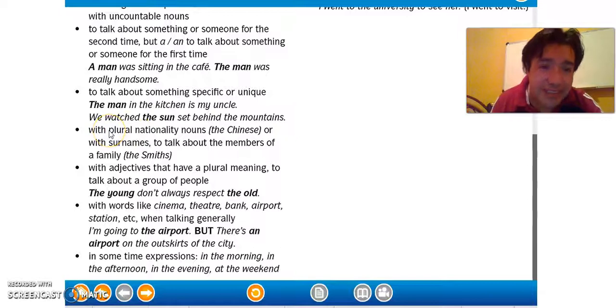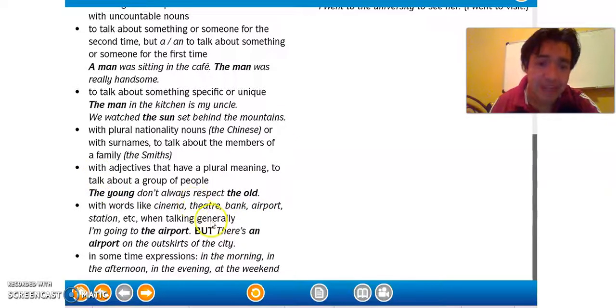With plural nationality nouns like the Chinese, or with surnames to talk about the members of a family, like the Smiths, the Chinese, the Koreans, the Japanese, the Italians, the French, the Perez, the Ramirez, the Hernandez, the Johnsons, the Petersons. So with adjectives that have a plural meaning to talk about a group of people. For example, the young. Here it is not el joven but los jóvenes, the young. Here it has the meaning of plural. The young don't always respect the old. The same thing. Here it is not one person but many people who are old.